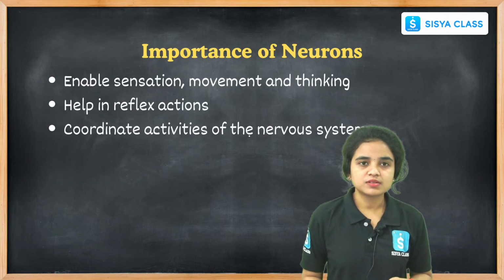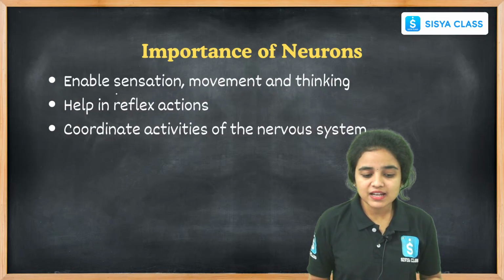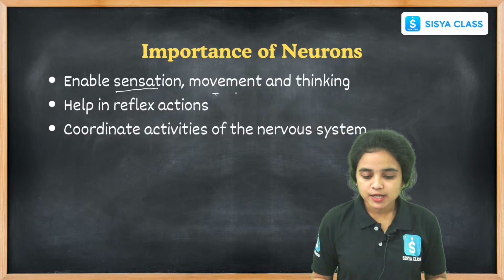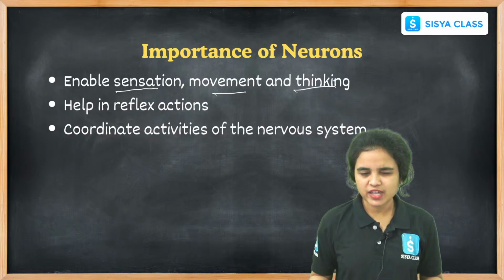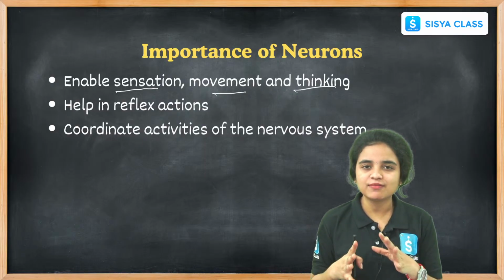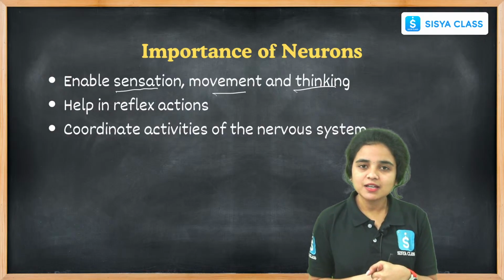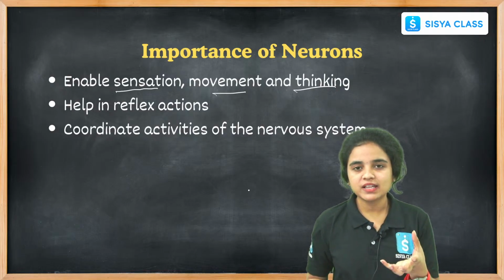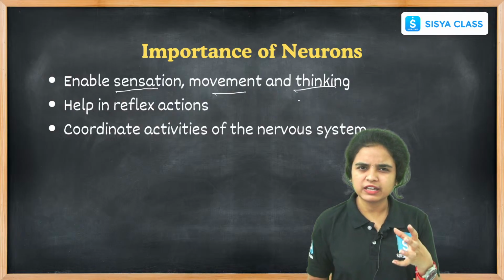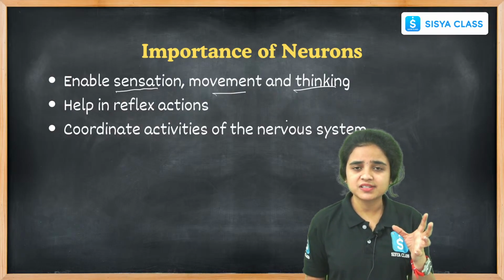Importance of neurons. Why are they important? They enable our sensation, movement and thinking. Everything is dependent on our nerve system, right? The neurons are important for every function, thinking, movement of our body, voluntary actions, involuntary actions.